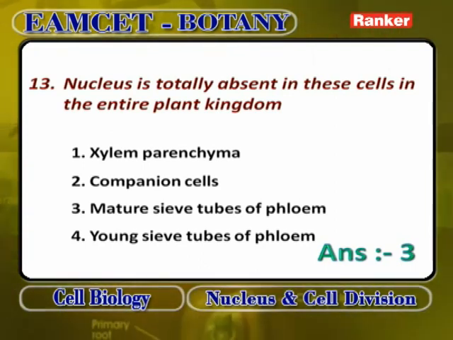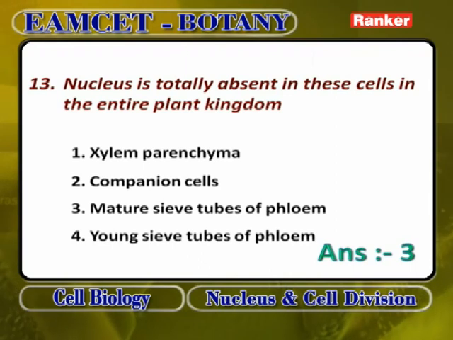Companion cells are special parenchyma cells very closely associated with sieve tubes. Companion cells and sieve tubes originate from the same parental cell, but the difference is that the sieve tube loses its nucleus at maturity, while the companion cell retains the nucleus. So companion cells definitely have a nucleus. Mature sieve tubes of phloem are always enucleate, meaning they do not possess any nucleus.